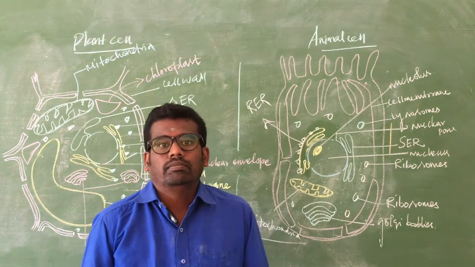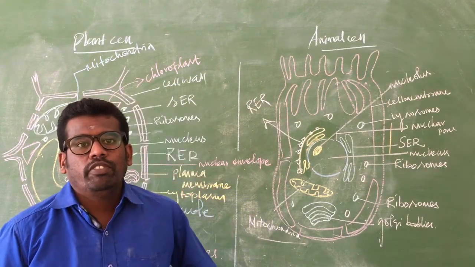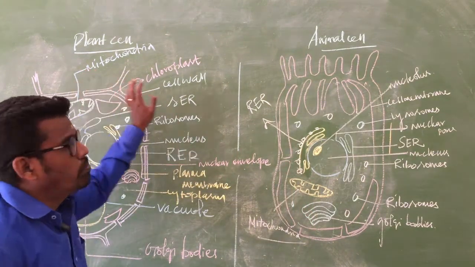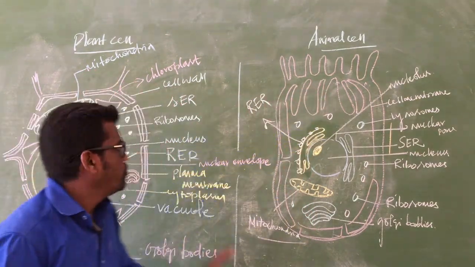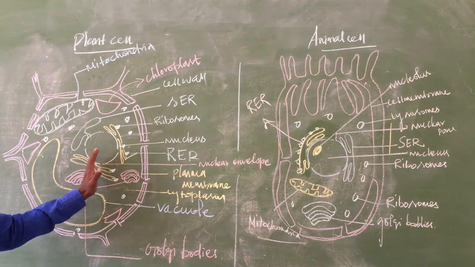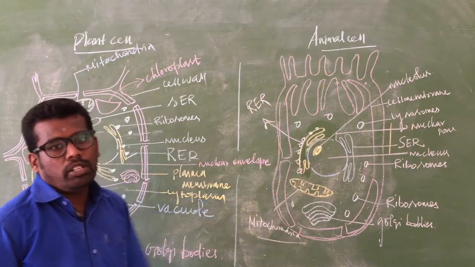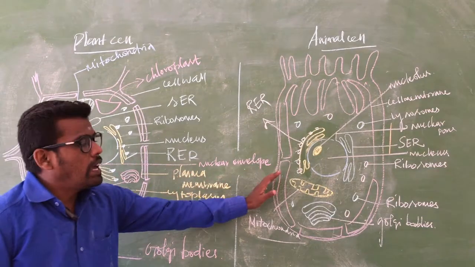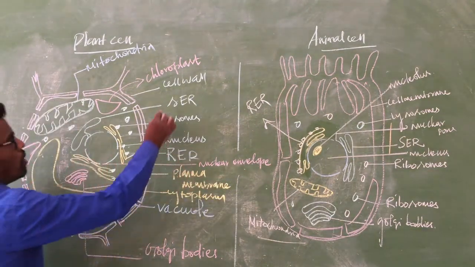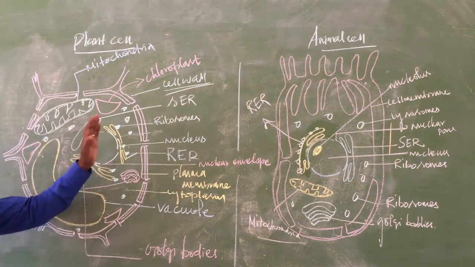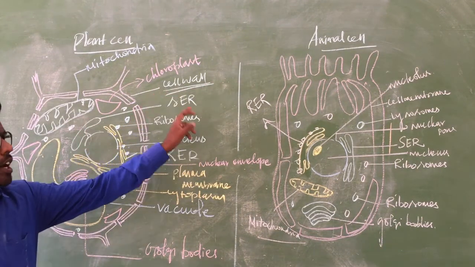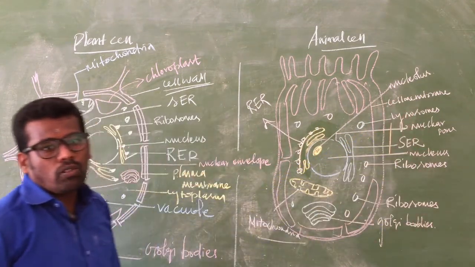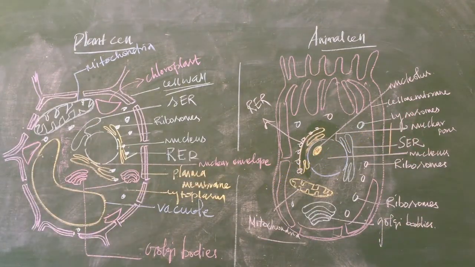At last, there are 2 major divisions of cells, that is, one is the plant cell and another one is the animal cell. This is the structure of the plant cell, this is the structure of the animal cell. The major differentiation between the plant and animal cell is the cell wall. In the plant cell, the cell wall is present. Animal cell does not have a cell wall. The first outer covering is the cell membrane.